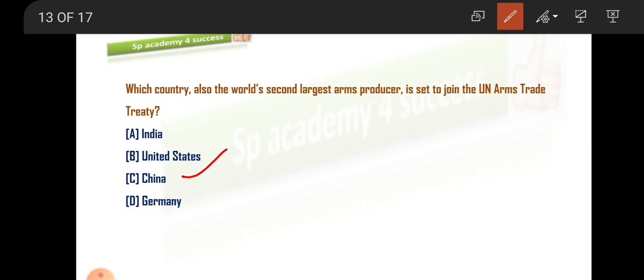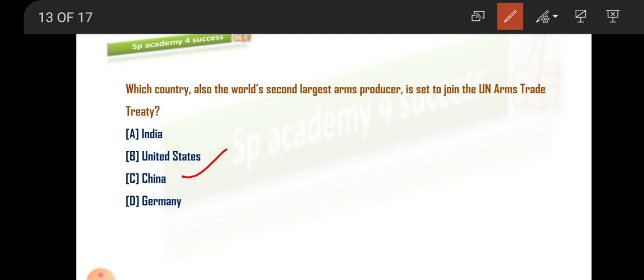China has recently announced that it will join the UN Arms Trade Treaty. China's top legislative body voted and adopted the decision that they will join the treaty. Till then, they were not in the UN Arms Trade Treaty, even though they are the second largest arms producer. Finally, they decided to join this treaty.